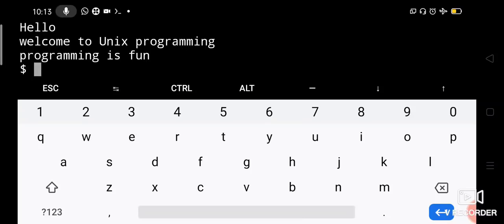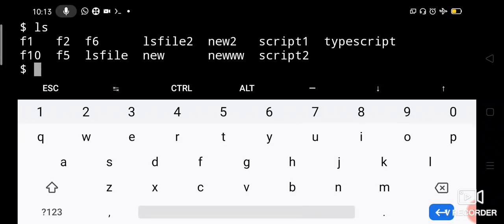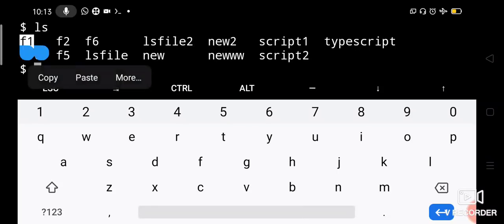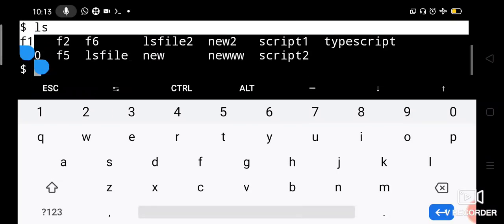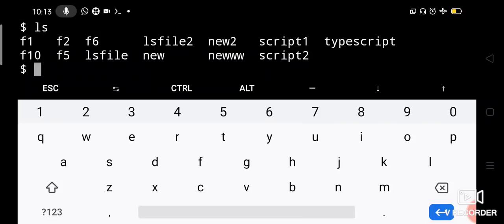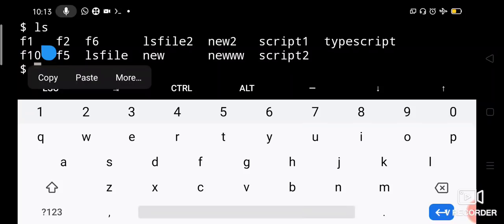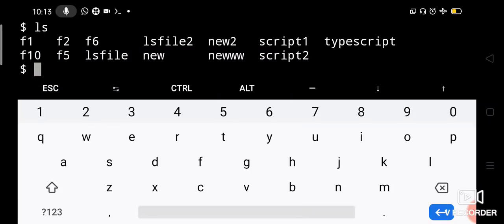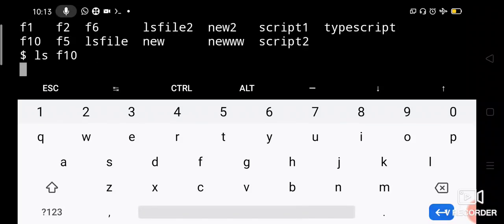So now you want to check whether the file F10 is created or not. Then say ls. F10 is created, right? F10 is here, below F1. Or simply you can say ls F10. Then it will tell you whether F10 is present or not.